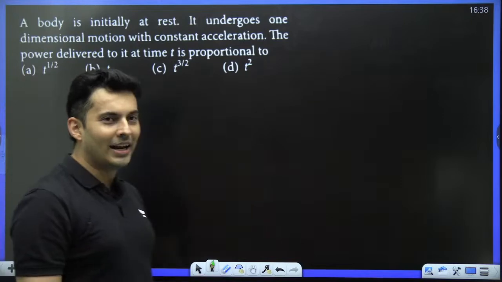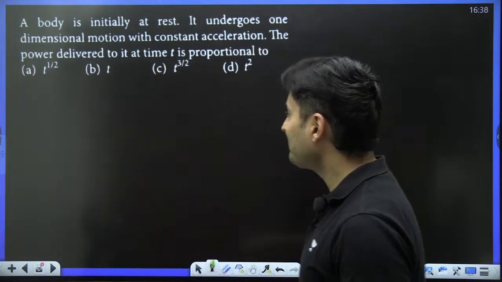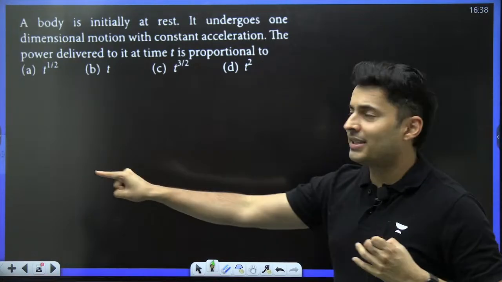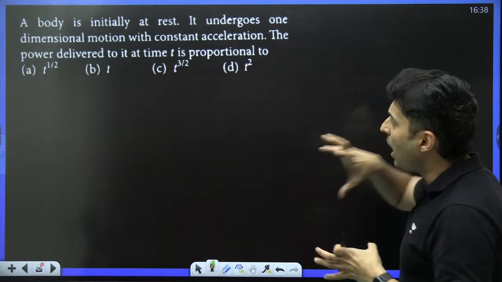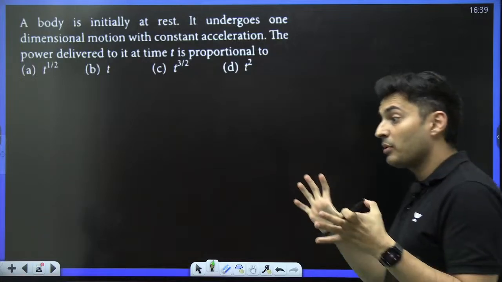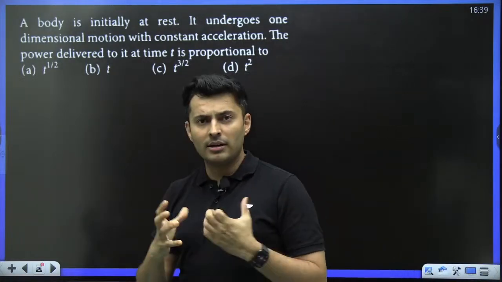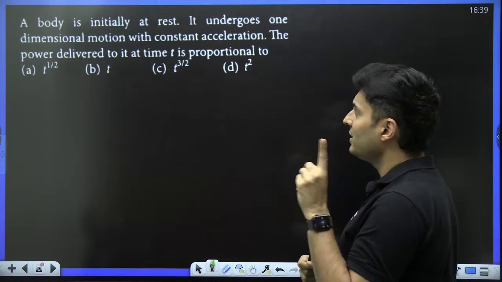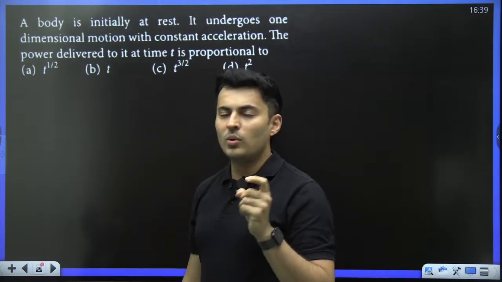Alright, moving on to another question up on your screen. A body is at rest. It undergoes one-dimensional motion with constant acceleration. The power delivered to it at time t is proportional to... It is going with constant acceleration. How do I do this?